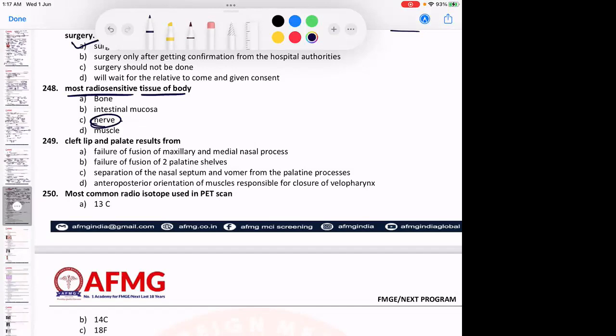Okay, remember this. They are one of the most radio-resistant cells. They are the most sensitive to hypoxia. The most sensitive cells to hypoxia are definitely neurons, but not to radiotherapy. Radiotherapeutically, it is the dividing cells, such as the intestinal mucosa. Bone is almost all radio resistant, sometimes. Therefore, in most bone tumors, we cannot use radiotherapy.